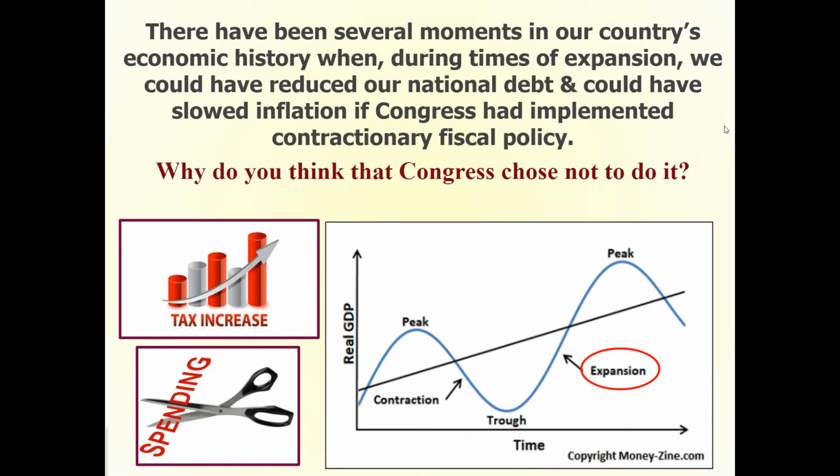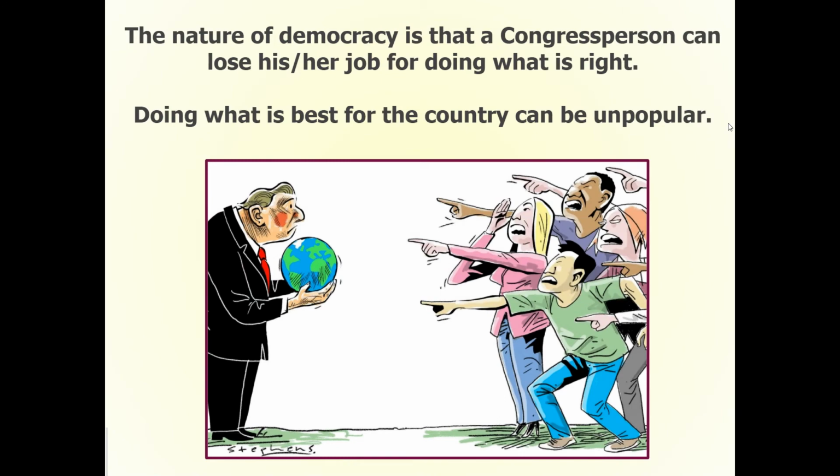There have been several moments in our country's economic history when, during times of expansion, we could have reduced our national debt and could have slowed inflation if Congress had implemented contractionary fiscal policy. Why do you think that Congress chose not to do it? The nature of democracy is that a congressperson can lose his or her job for doing what is right. Doing what is best for the country can be quite unpopular, which leads us to the need for monetary policy.